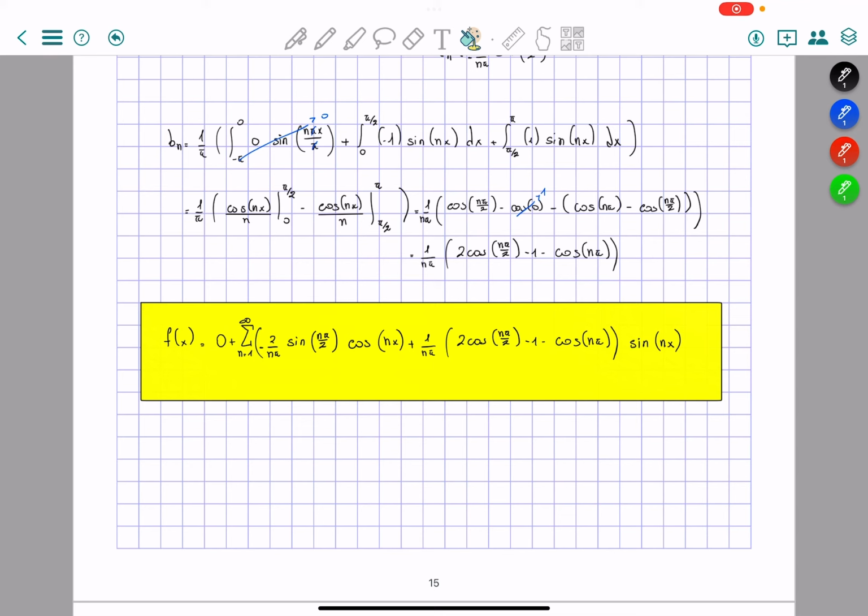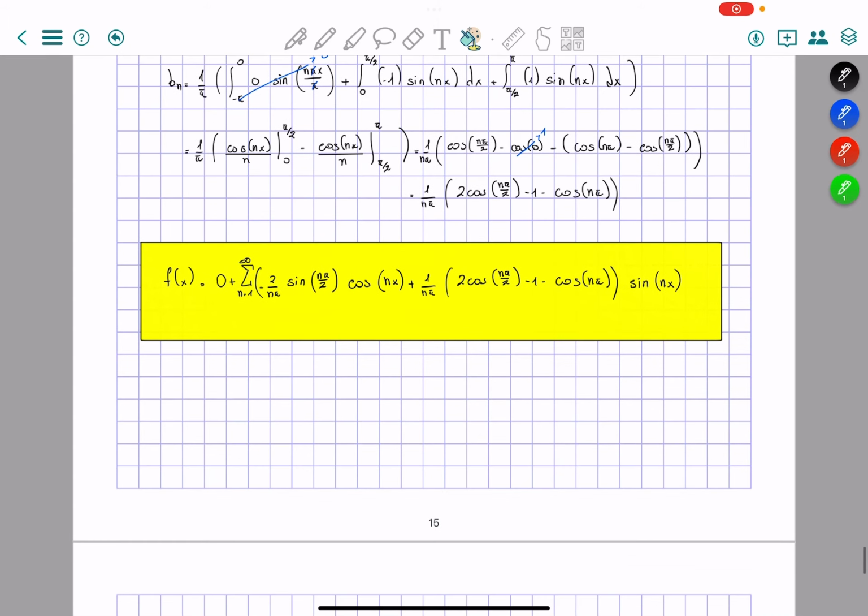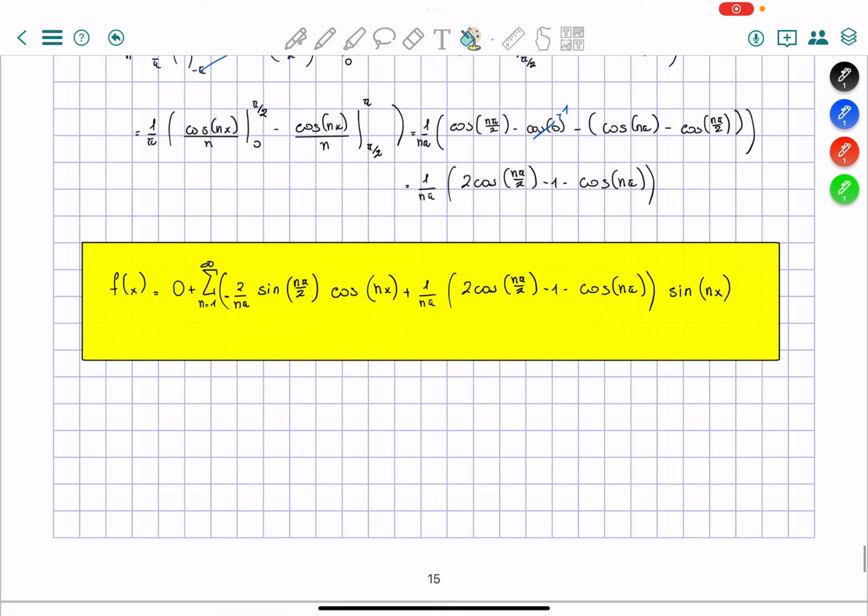You can, for example, write down n equals 1, n equals 2, n equals 3, but this is the general solution. You can find the first terms, but this is the general solution, and it will work with as many terms as you want to find.